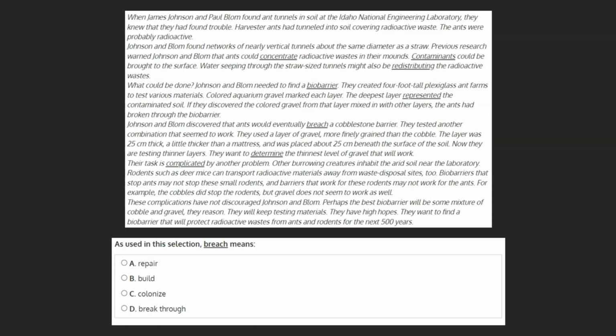We see the word breach in the fourth paragraph that tells us that Johnson and Bloom discovered that ants would eventually breach a cobblestone barrier. Going back to our first paragraph, we see that Johnson and Bloom's problem is that these harvester ants had tunneled into soil covering radioactive wastes. Therefore, they are trying to come up with ways to prevent these ants from doing so.